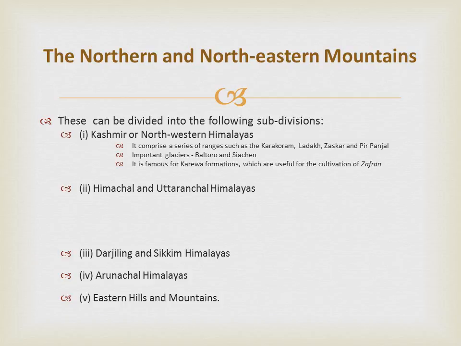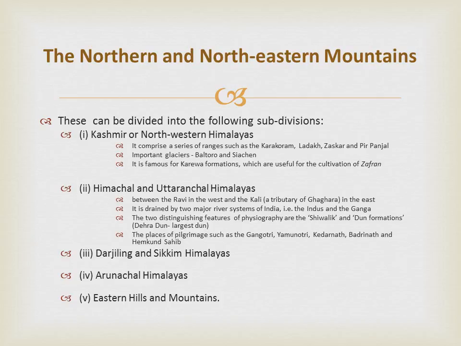Kashmir or northwestern Himalayas. The northeastern part of the Kashmir Himalayas is a cold desert, which lies between the Greater Himalayas and the Karakoram ranges. Between the Himalayas and the Pir Panjal range, the famous Dal Lake is present. Important glaciers such as Baltoro and Siachen are also from this region. The Kashmir Himalayas are also famous for Karewa formations, which are useful for the cultivation of saffron, a local variety of saffron.